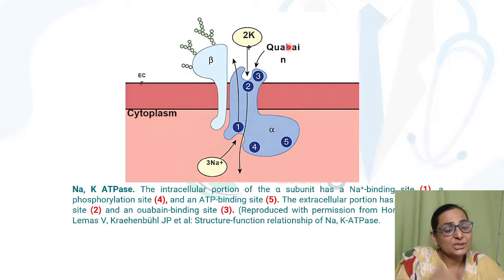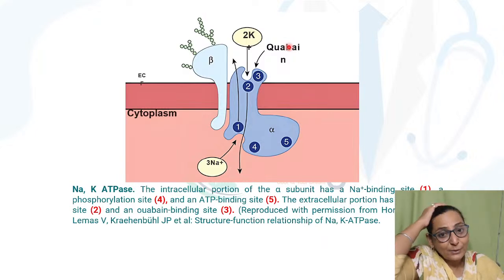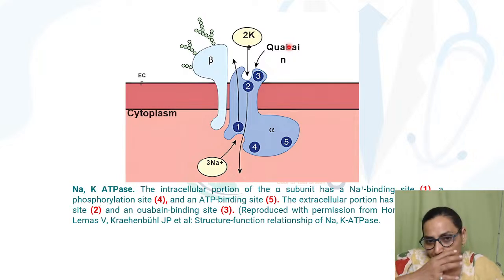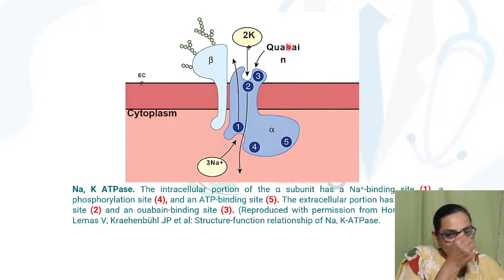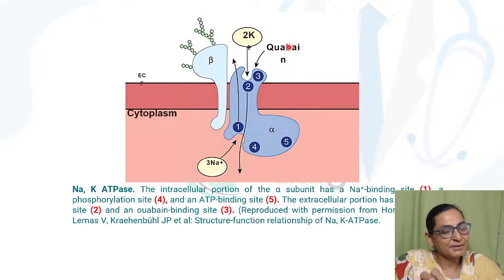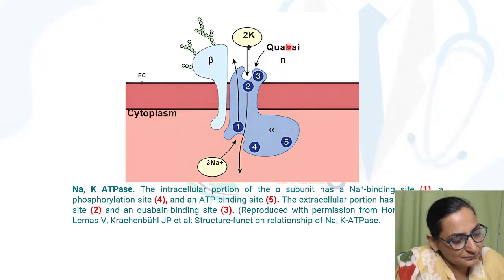Now, another important function is that this pump contributes to your BMR. It is an energy consuming pump. So hormones like the thyroid hormones stimulate the sodium potassium pump, and in this way they contribute to an increase in BMR, right? This pump is also very important to maintain the shape and the volume of the cell. Suppose the pump fails, what will happen?